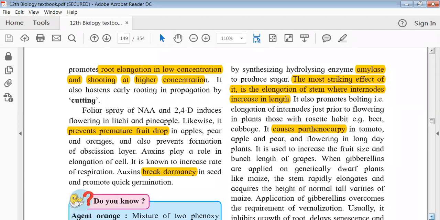Then auxins play a role in the elongation of a cell, already discussed, and it is also known to increase the rate of respiration. One more function: it is also involved in breaking the dormancy in seeds and promoting twig generation. Now, what is dormancy? We all know a best example of dormancy are the pulses.